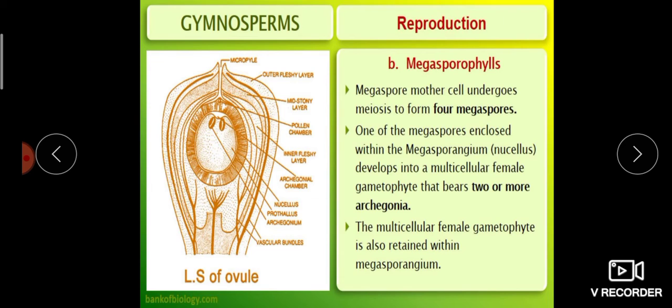Among those 4 megaspores, one remains enclosed within the megasporangium, that is nucellus, and develops into a multicellular female gametophyte which bears 2 or more archegonia. The multicellular female gametophyte is retained within the megasporangium, that is, within the ovule.